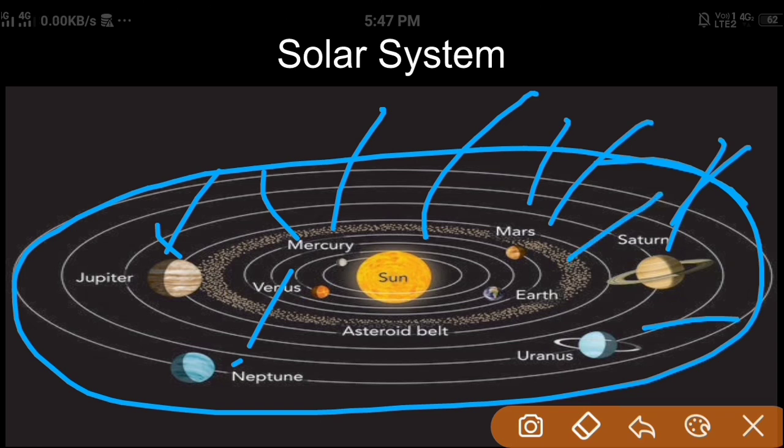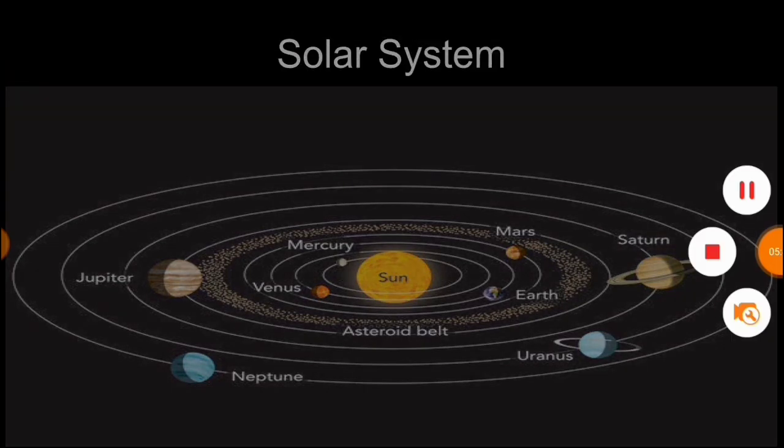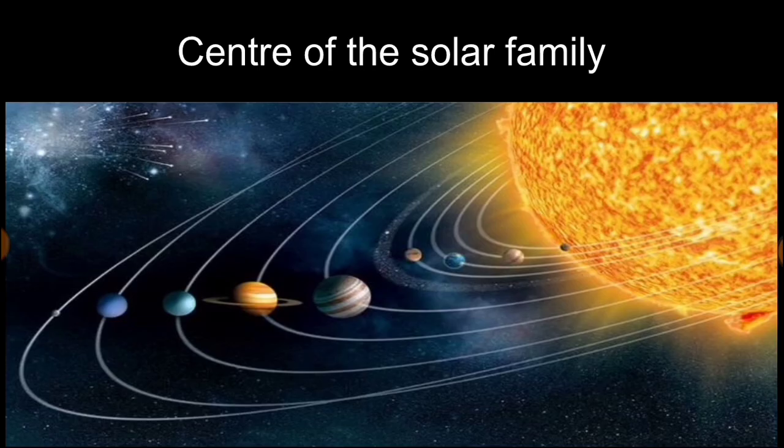Look, here is a pattern created by the rocks. These are asteroids and meteoroids. So these all form the solar system. And the sun is the head. The sun is the head of this solar family.